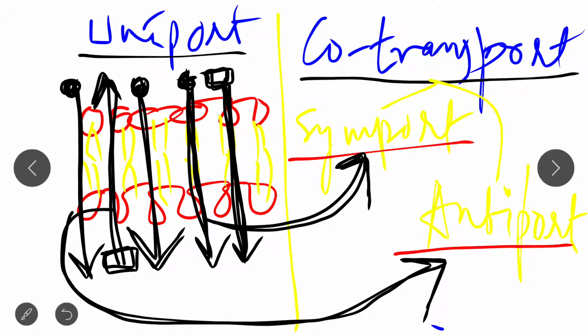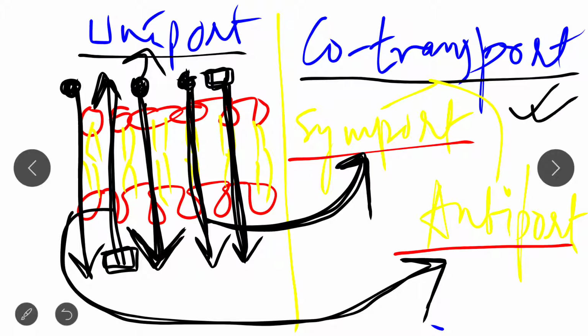While in case of symport, both molecules are transported in the same direction. In case of uniport, only one molecule is transported, and that molecule is transported in one direction only. This is a case of uniport. So I think now you have a clear idea about co-transport and uniport. Now let's look at the PPT.